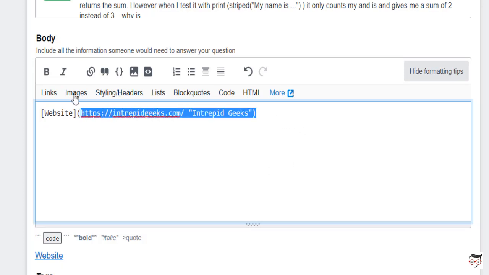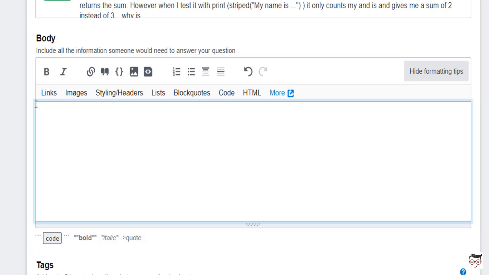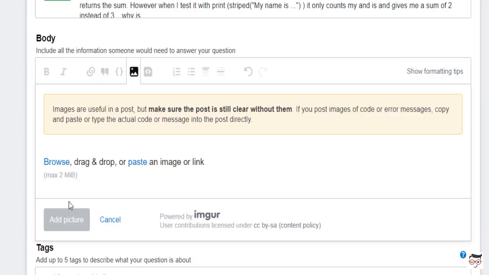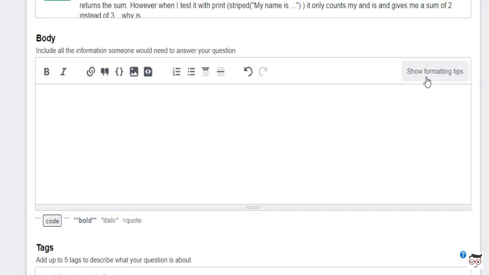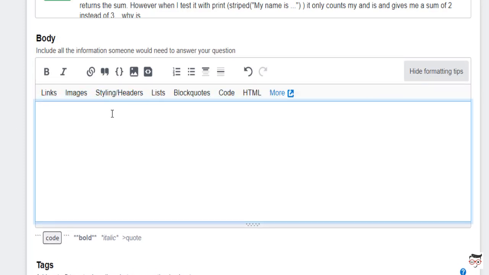The second thing is images. Using images is very important and useful as well. Using images is easy. If I just click on this option, I can browse the image as well. Apart from that, I can paste the URL of a particular link. So it is very easy. Let's go to another part, that is headers. Suppose in the body part I wish to use a heading.